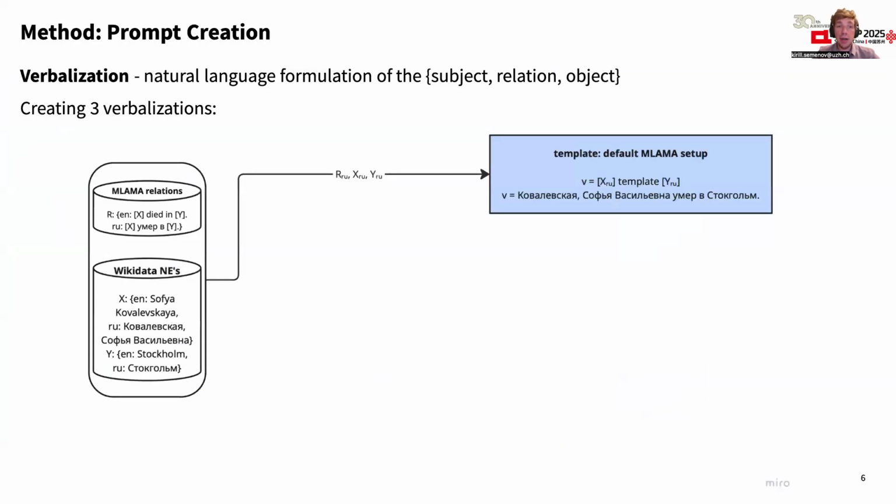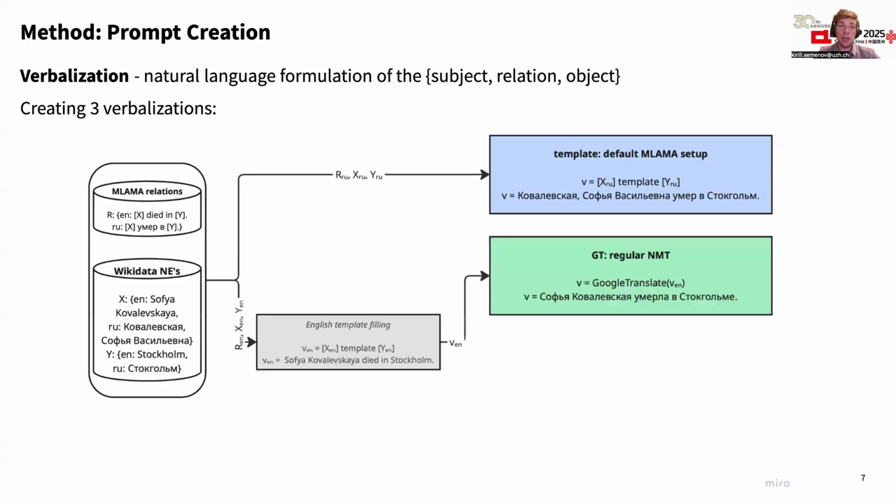So to compare the loss in grammaticality, we use three ways of formulating the facts. Such formulations are called verbalizations. So the first verbalization type is the templated sentences, just as was used in the original MLAMA paper. And we use two ways of sentence level translation. First one is Google Translate. We firstly fill in the templates in the English sentences and then translate them with NMT.